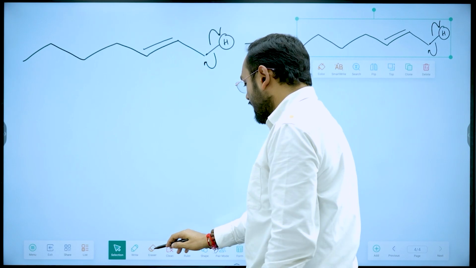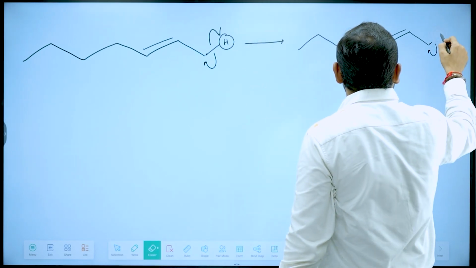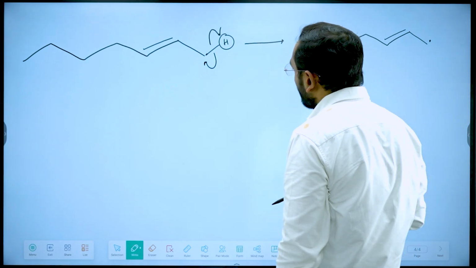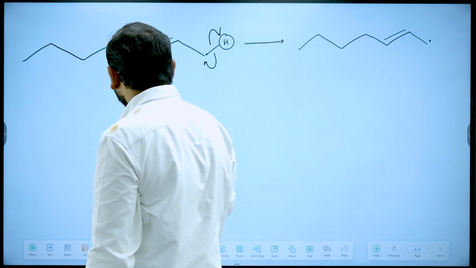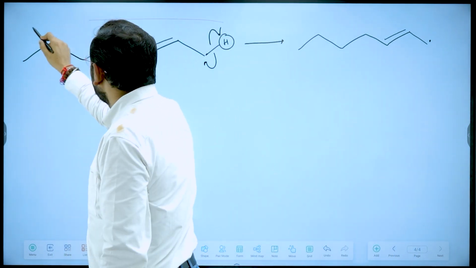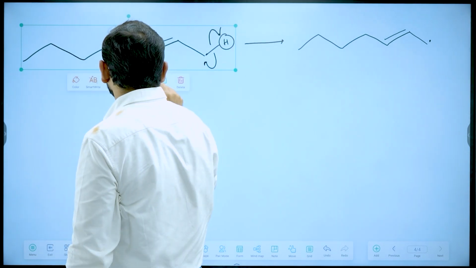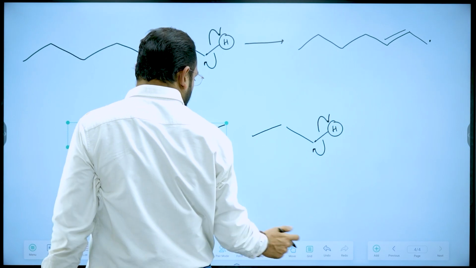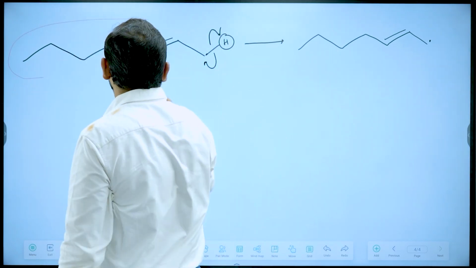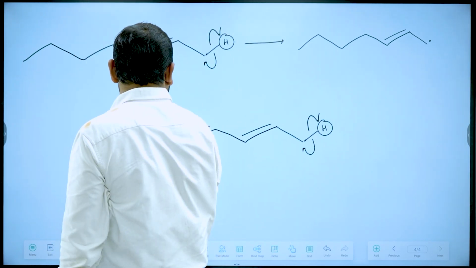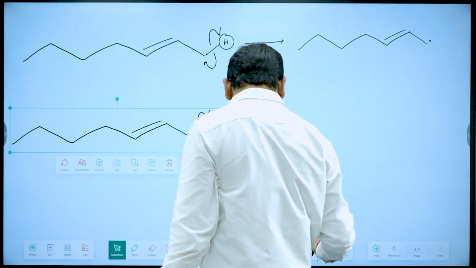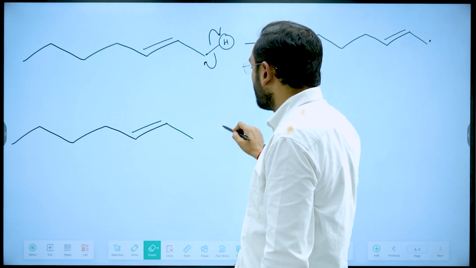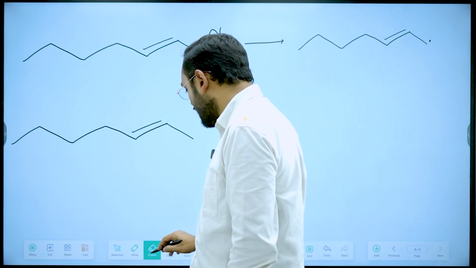Producing a free radical over here on this side, or it can attack on the other hydrogens also. So let's say the attack happens not over here, but on this hydrogen.